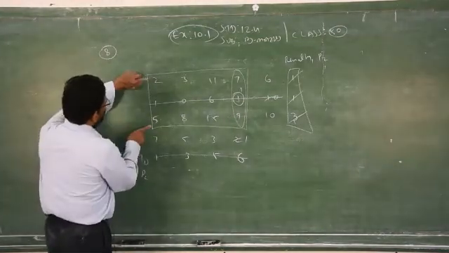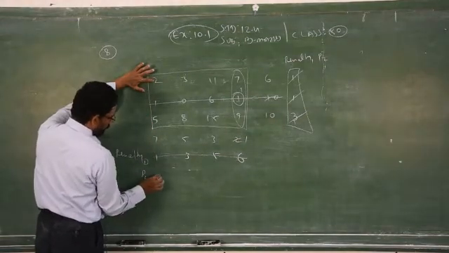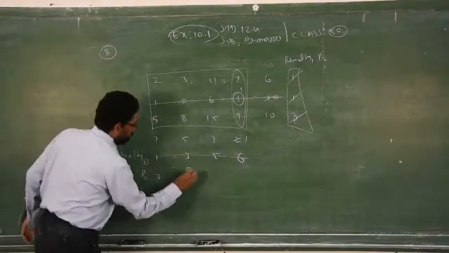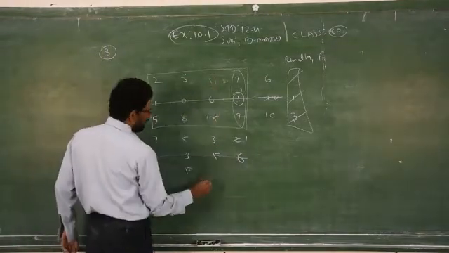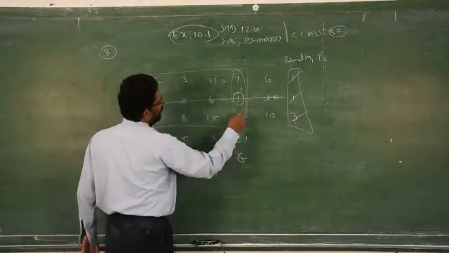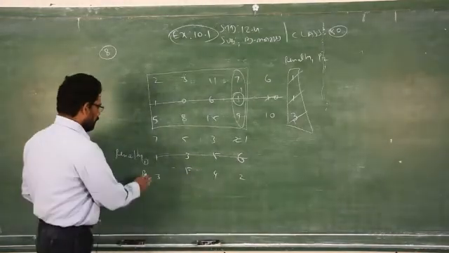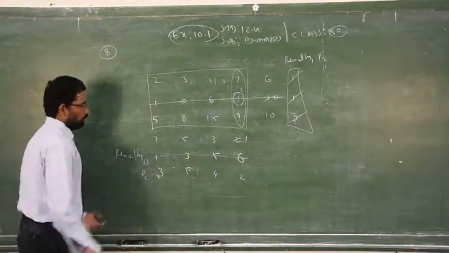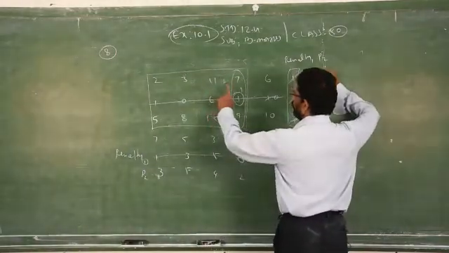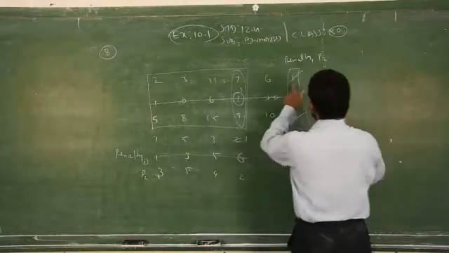Clear? As usual. What is the least cost? 5 minus 2, 3. 8 minus 3, 5. 15 minus 11, 4. 9 minus 7, 2. Clear? Your differences will change now after eliminating the particular row. I got a new penalty. Similarly for row wise, what is the consecutive one? 3 minus 2, 1. No change in the penalty.